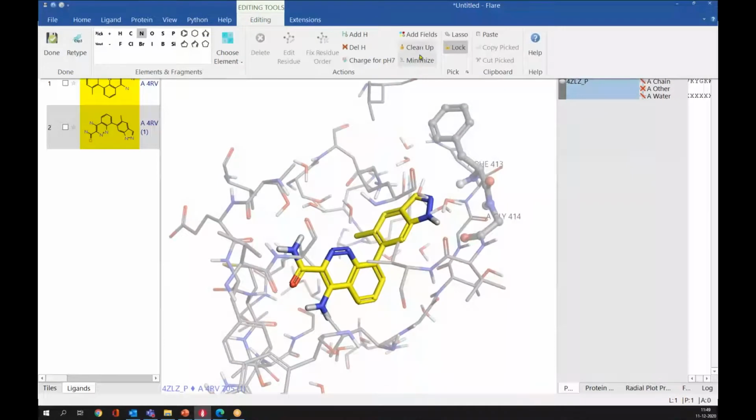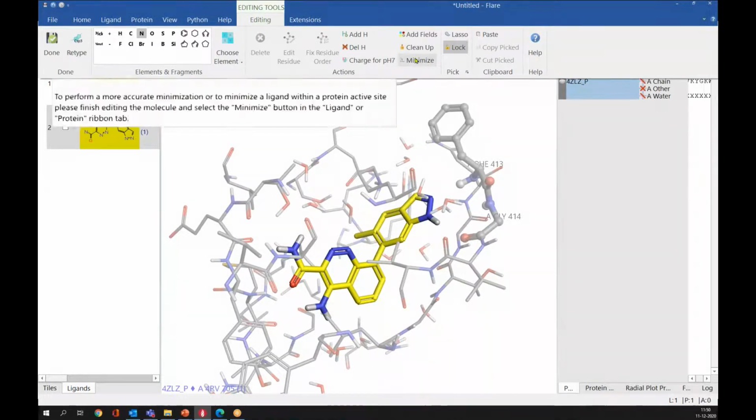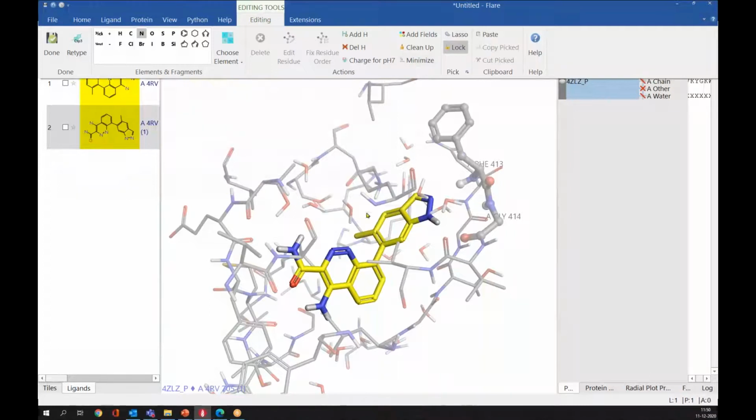So we have two options here, minimize and cleanup. What does minimize do? It minimizes the ligand in the context of the protein. That means it will consider the protein, while what cleanup does is that it will not consider your protein during minimization. So these are the two different options in the pair, and you can use them accordingly. After editing your ligand, you can simply press done here.